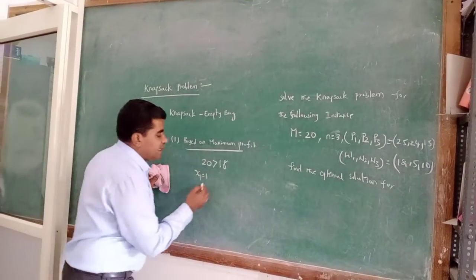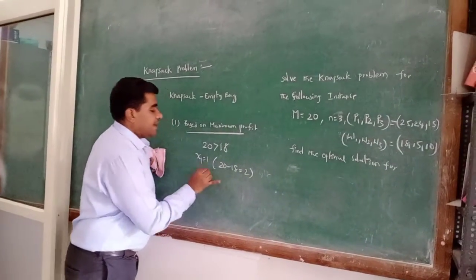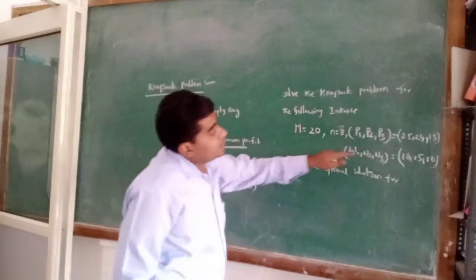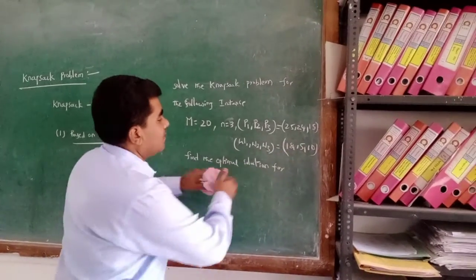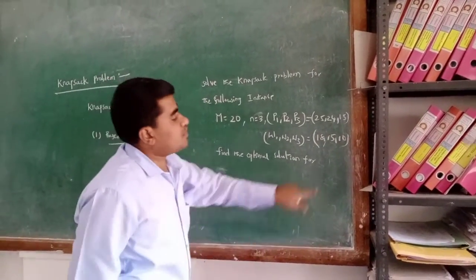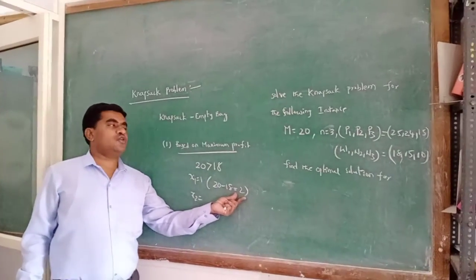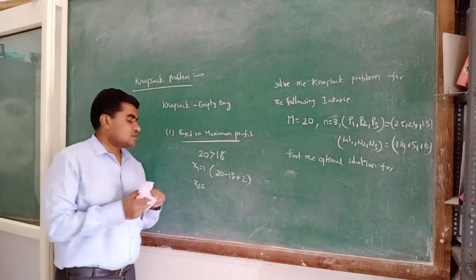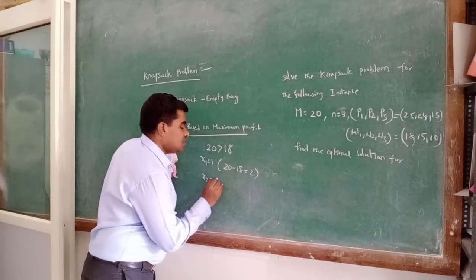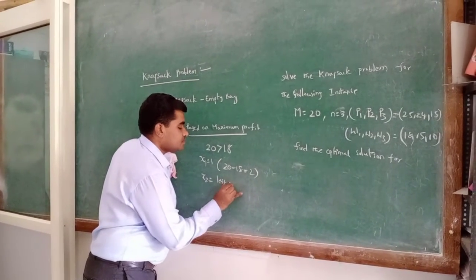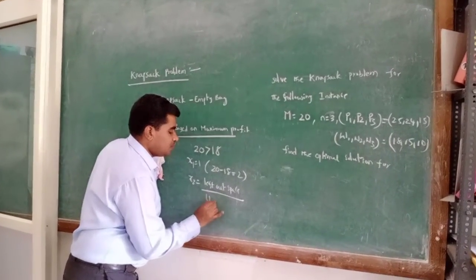Next, what is the remaining space? The remaining space is 2, and now X2. Next, what is the maximum profit product? P2, which is 24. The weight of that product is 15. But the remaining space here is only 2, so you can't place the complete product in the bag. If the space is not sufficient, then what we have to do is take the left out space divided by the weight of the product to be placed in the bag.